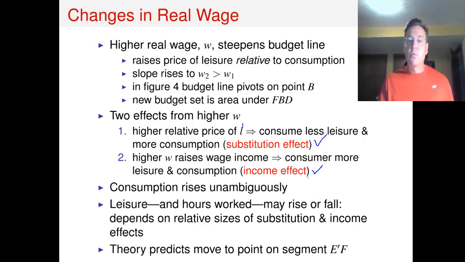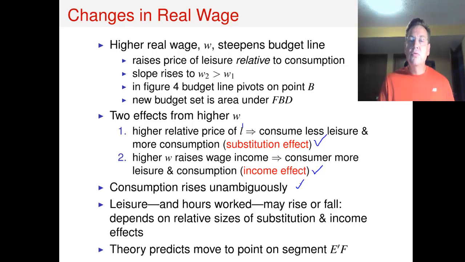The impact of a higher wage on consumption is going to be unambiguous. And the reason for that is a higher real wage makes leisure more expensive relative to consumption. So people are going to want to substitute out of leisure and into consumption, raising consumption. A higher real wage is also going to increase income. And because consumption is a normal good, that is going to also raise consumption. So consumption is going to rise unambiguously.